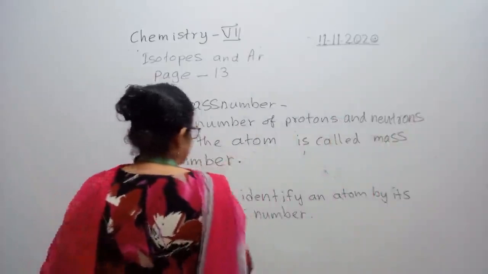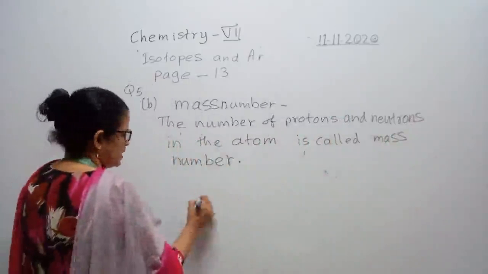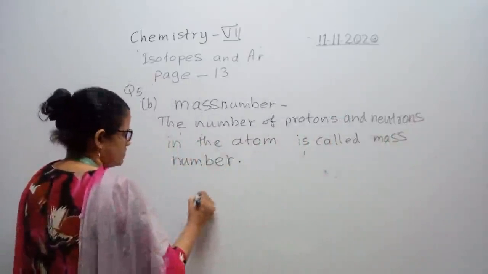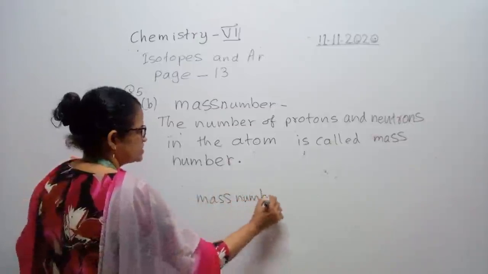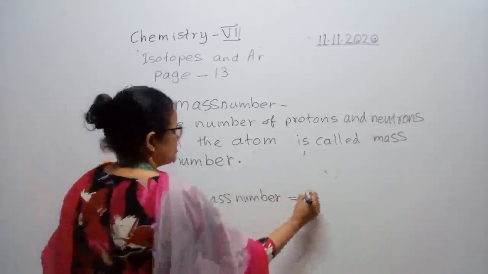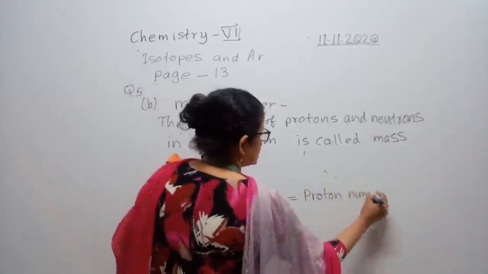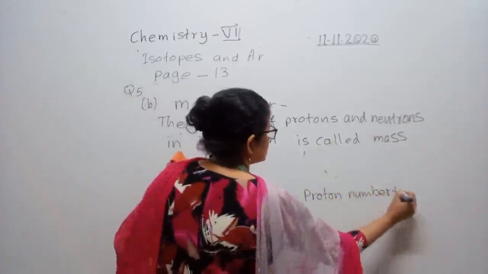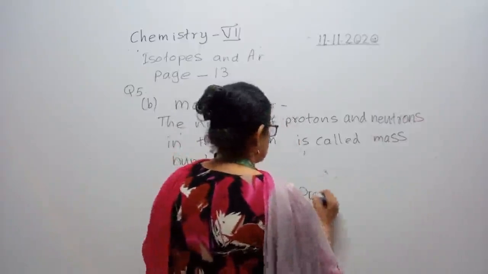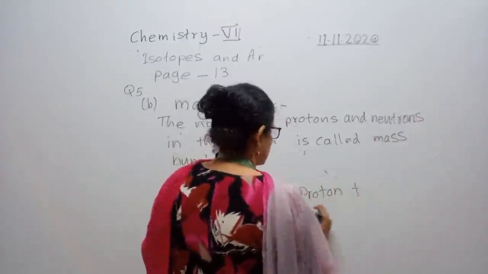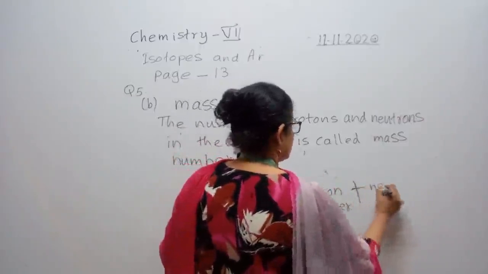You can also write it as a formula, like this way. You can write the same thing as a formula: mass number equals proton number plus neutron number.